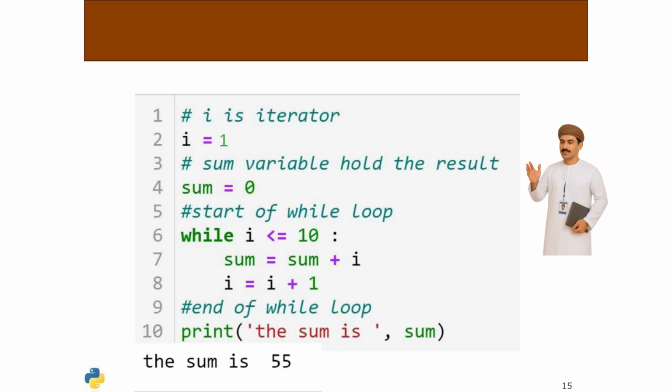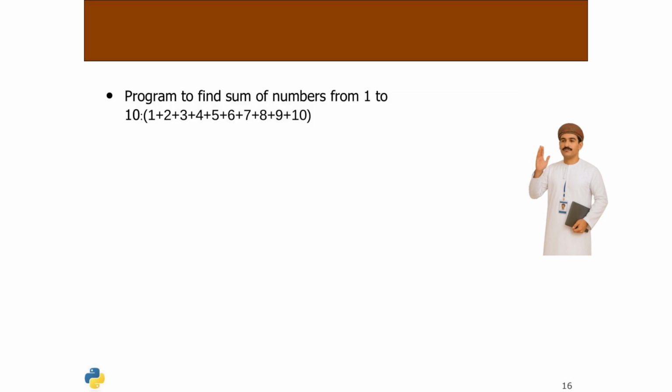The while loop is a fundamental control structure in programming, allowing repeated execution of a block of code as long as a specified condition is true. For example, a while loop can iterate through numbers, checking conditions or performing calculations until a certain criterion is met, such as reaching a sum or finding a specific value. To find the sum of numbers from 1 to 10, use a loop to iterate through each number, adding it to a cumulative total.